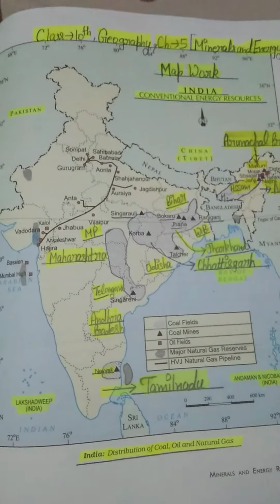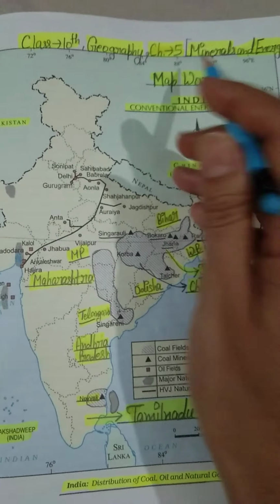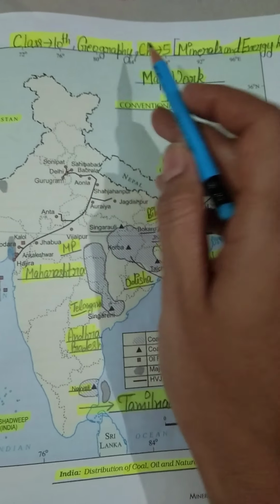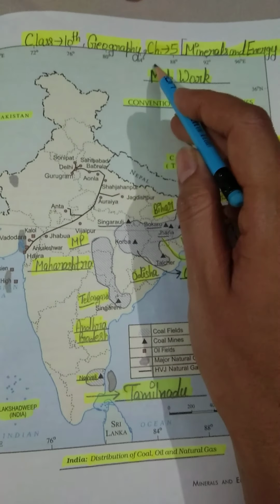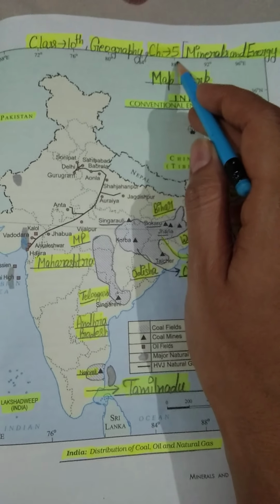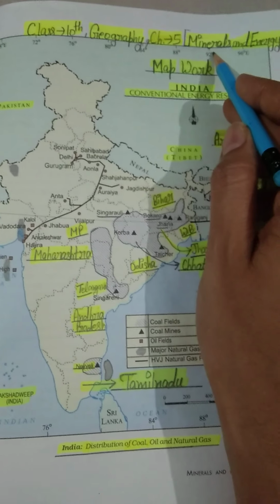Students, as you all know, we are doing the map skill of our chapter number 5. In geography we are continuing with the map skills of our chapter number 5, and the name of our chapter number 5 is Minerals and Energy Resources.